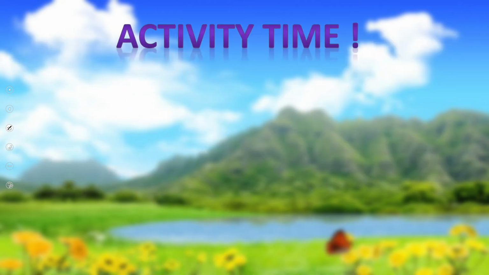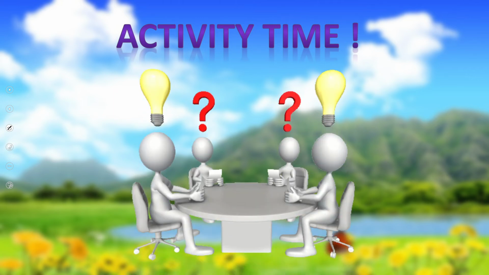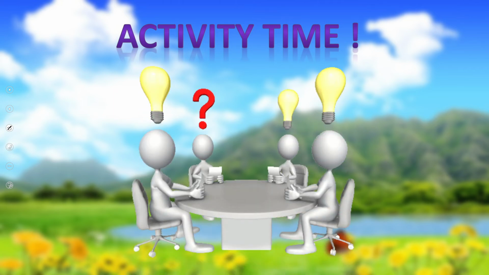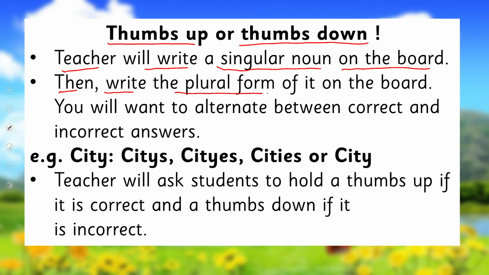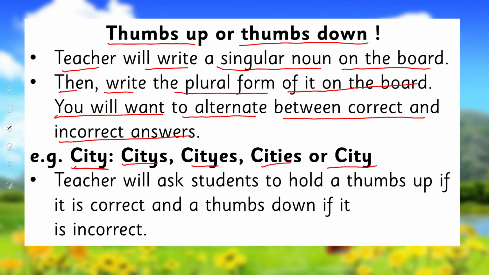Okay. So it's time. Whatever the rules we just practiced, it's time to practice them through an activity. Are you ready for that? Okay. So teacher, it is a very interesting activity. It's thumbs up or thumbs down. Teacher will write a singular noun on board and then write the plural form of it on board. You want to alternate between correct and incorrect answers. For example, this is singular and there are 4 options for its plural.